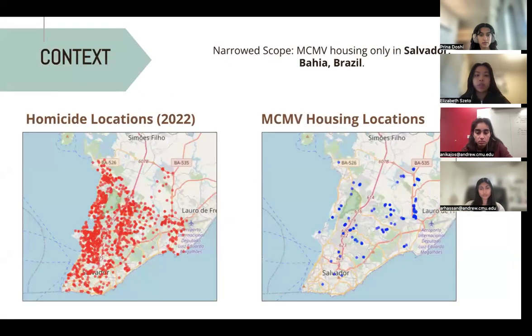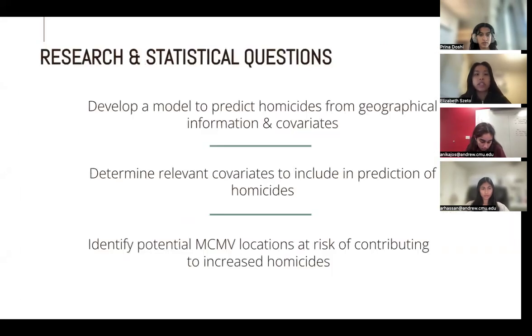So for our project, we narrowed the scope to look specifically at the Salvador region in Bahia State, Brazil. Shown on these maps here, this is a good test case for the rest of the nation, given that we have access to a lot of geolocated data and there are also many public housing units. So the main goal for us is to develop a strong predictive model that will be able to predict homicides from geographical information and covariates that we were provided with.